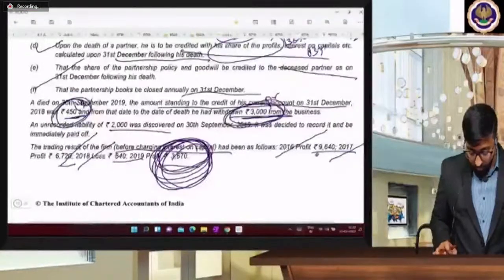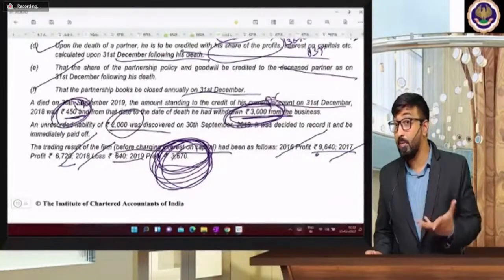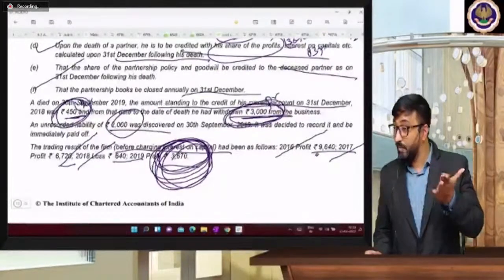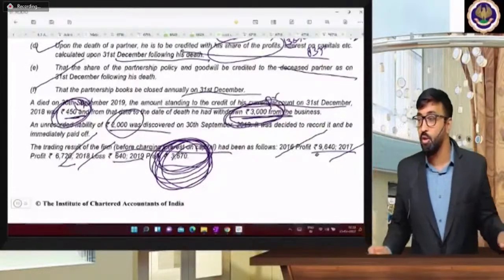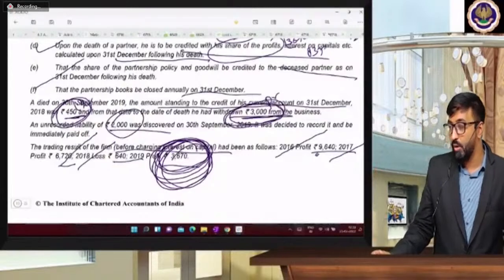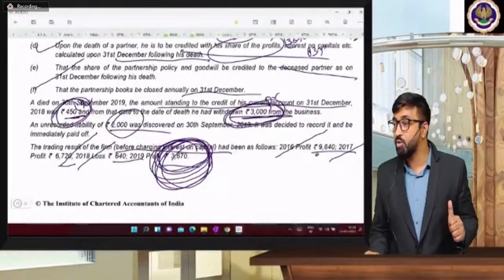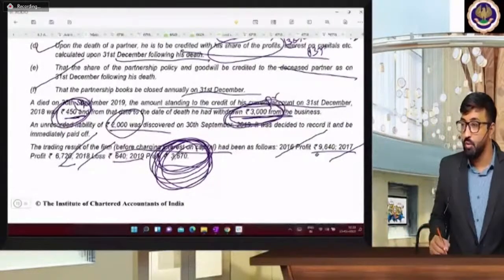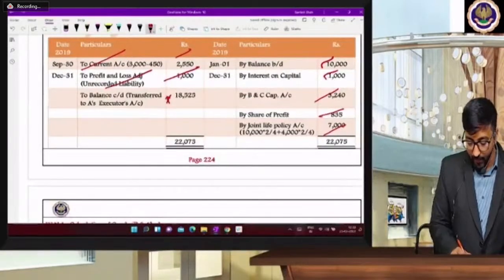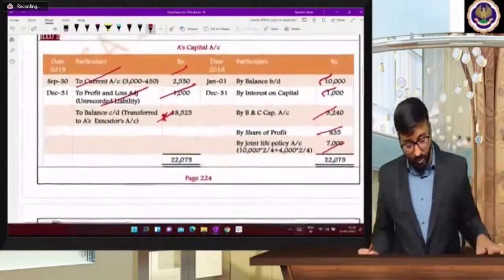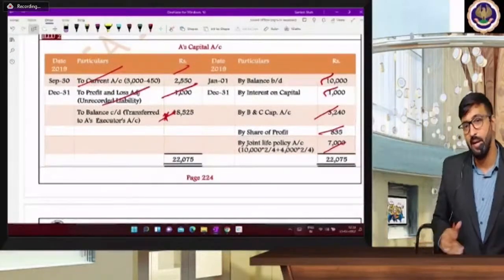And now there was unrecorded liability 2000, same like your car adjustment. So liability has a credit balance and partners capital we will give debit because it is unrecorded liability. So capital account debit to liability account. How much beta? Capital debited 2000 is total, but out of that A's share is 2/4, that is 1/2, so it is 1000. Okay, and remaining figure is transferred to partners executor account. 18,525 is a balancing figure. Just take it as a balancing figure.